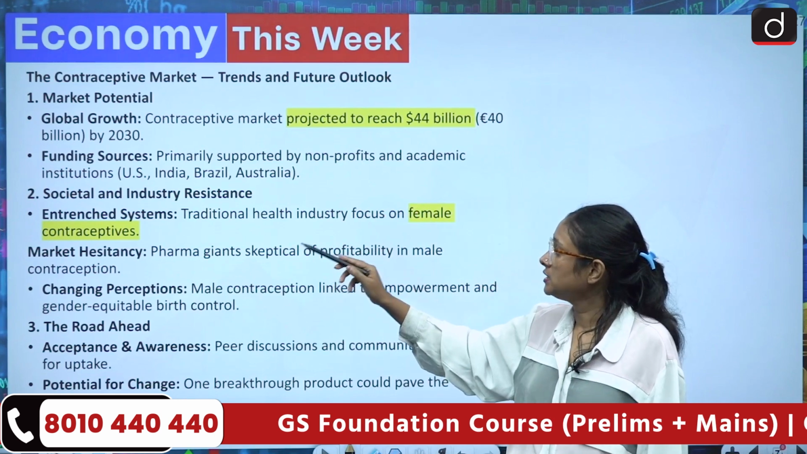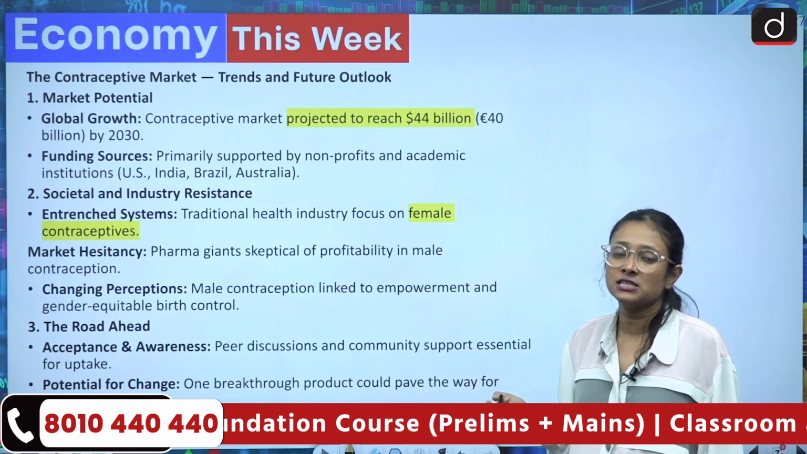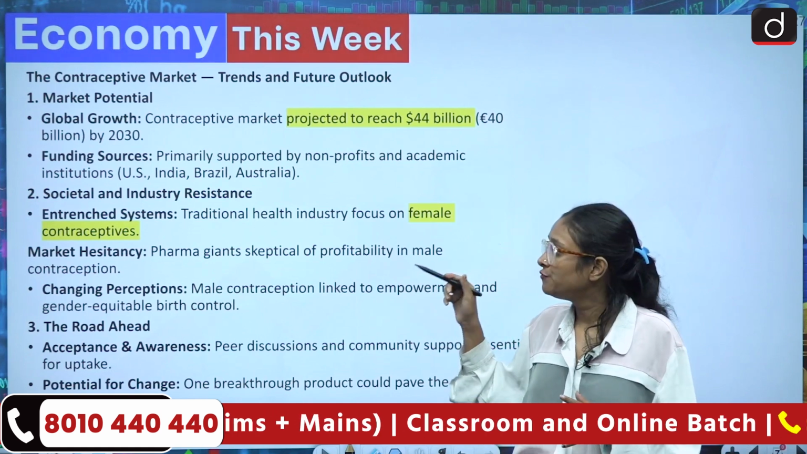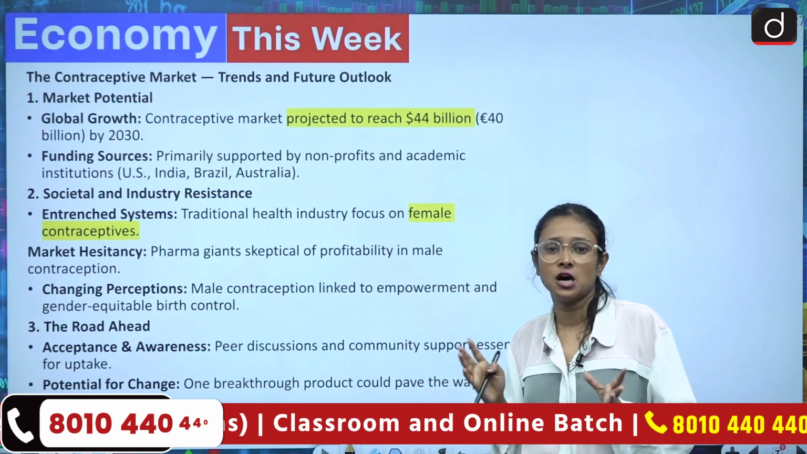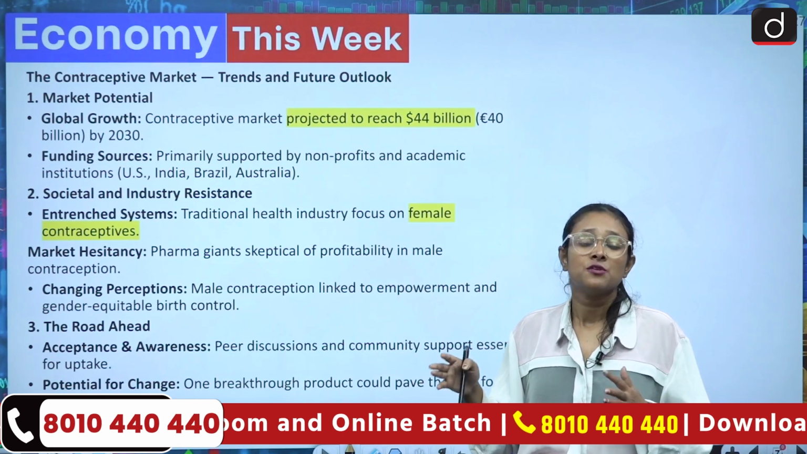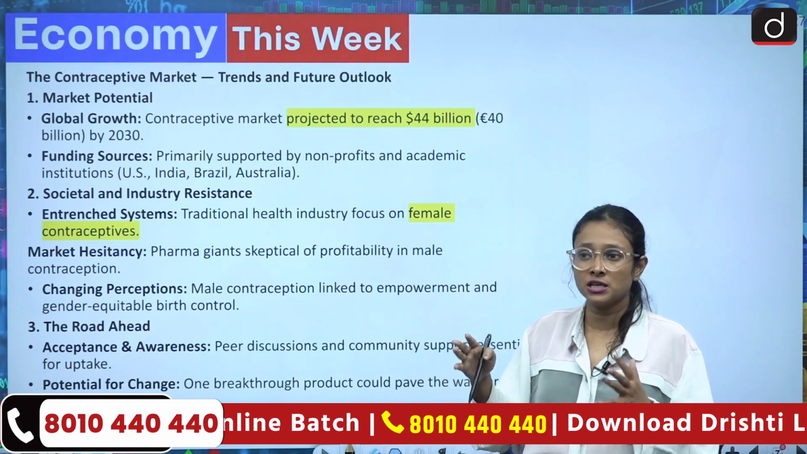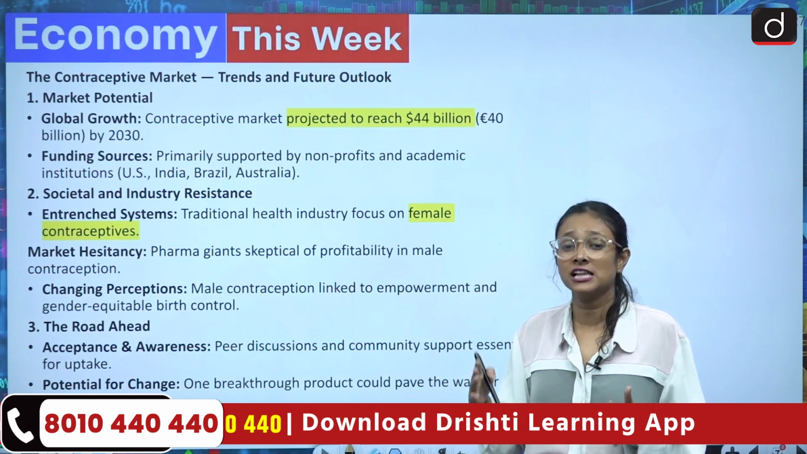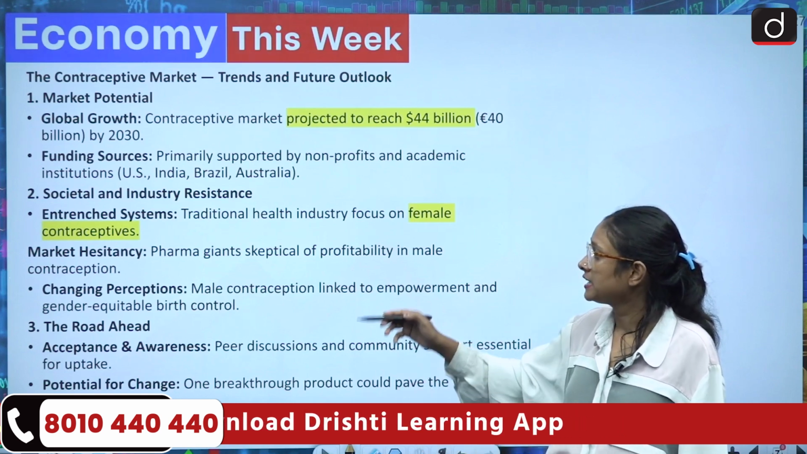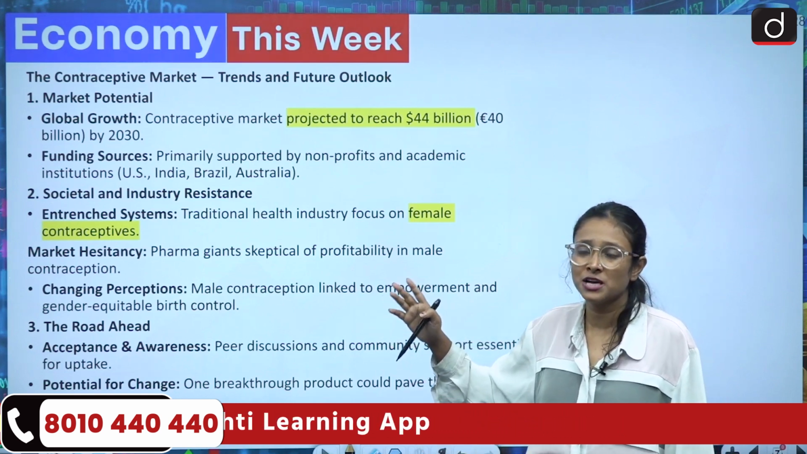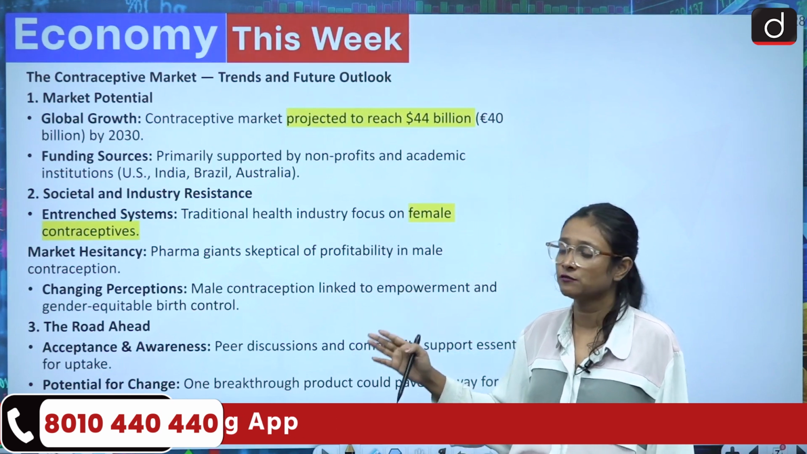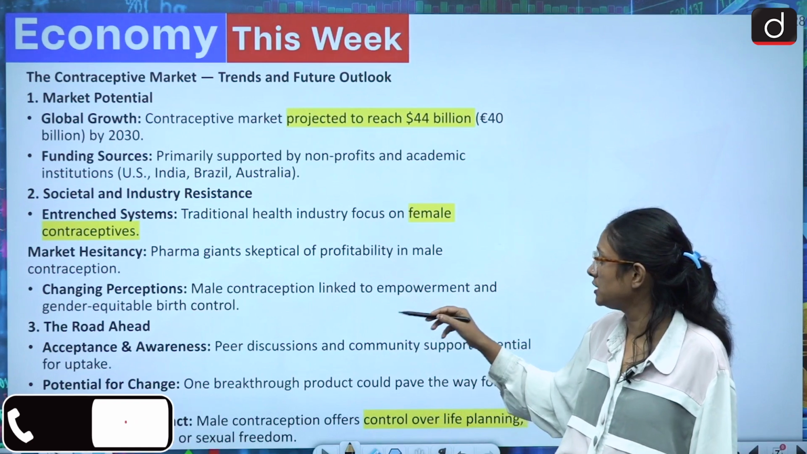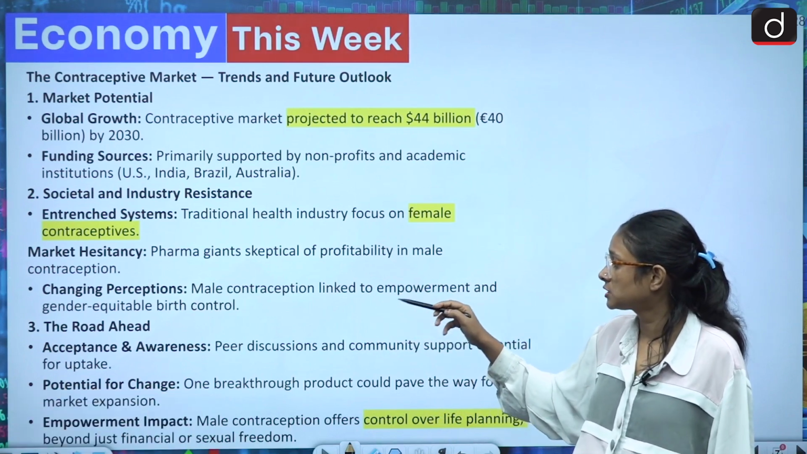And then there is societal and industry resistance. Traditional industries, the health industry, are mostly confined to female contraceptives. Suppose there is an unwanted pregnancy, there is a pill related to female contraceptives, and in that situation the female has to consume that pill. That has created another health burden on females, and there is market hesitancy also, because people are not very keen to invest in such markets. There needs to be a changing perception: male contraception linked to empowerment and gender-equitable birth control.